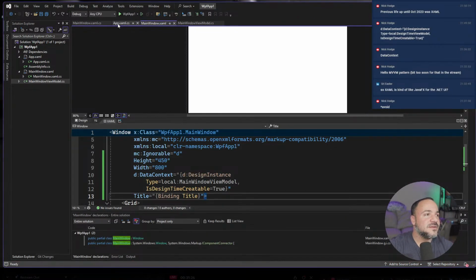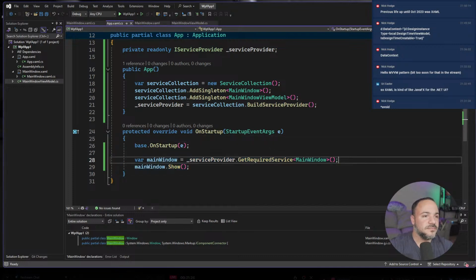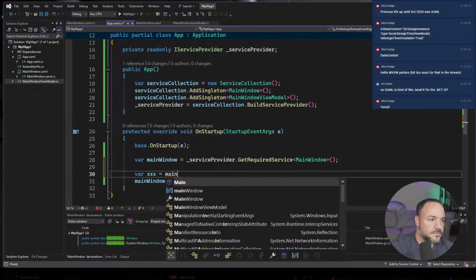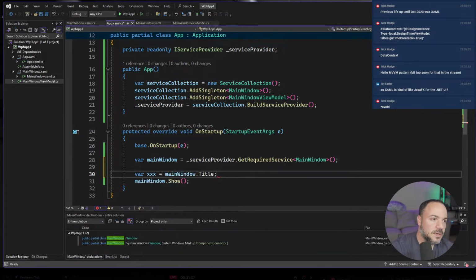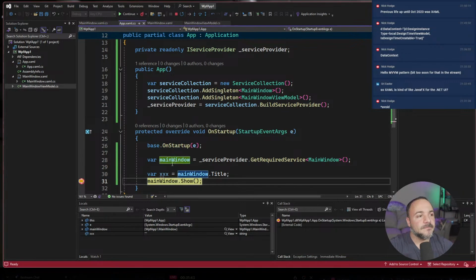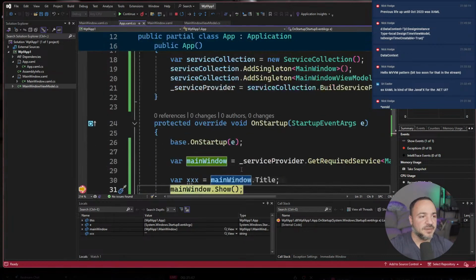I wonder though, I think to prove a point, let's do this. We'll go see what the title is. Right, the title's empty because the binding hasn't actually taken place.